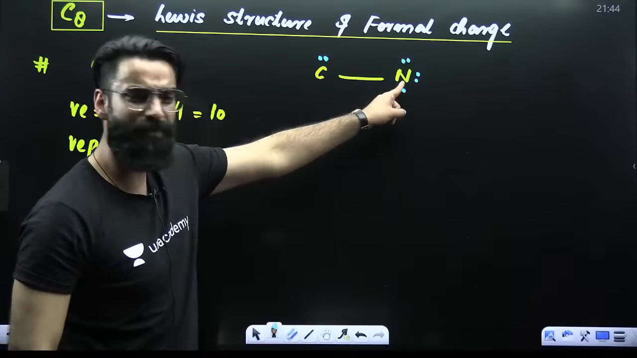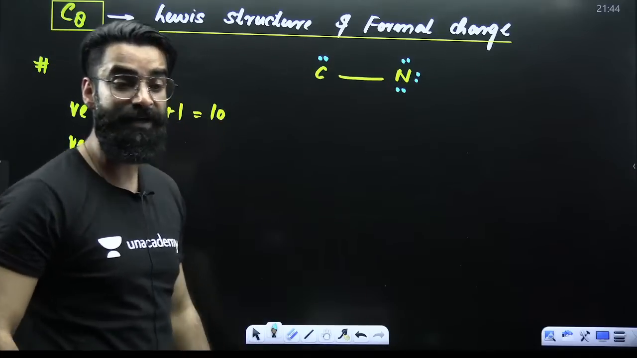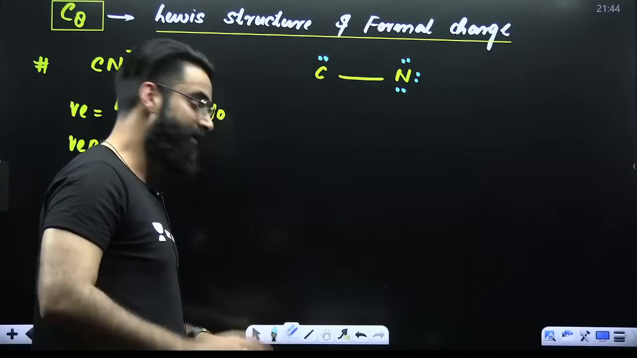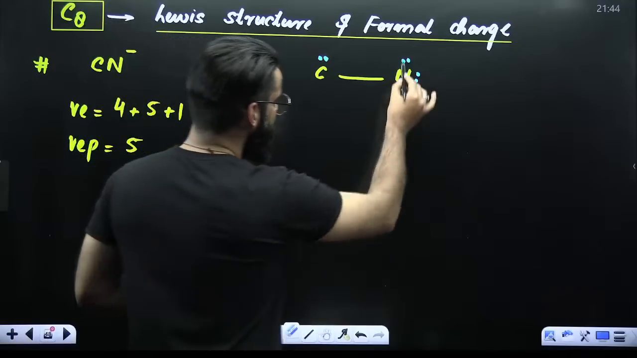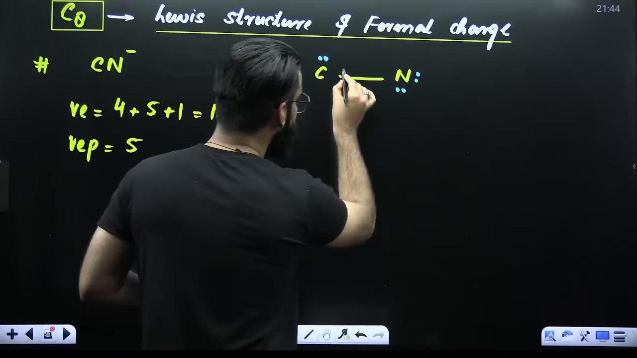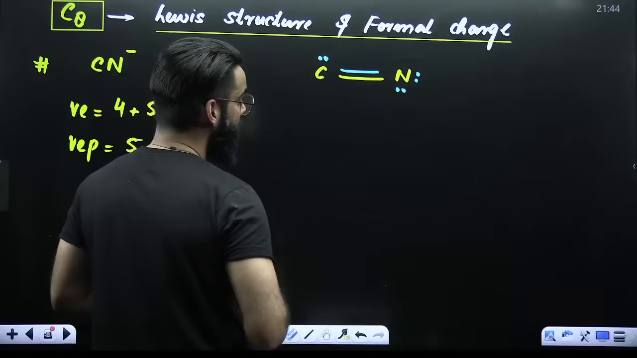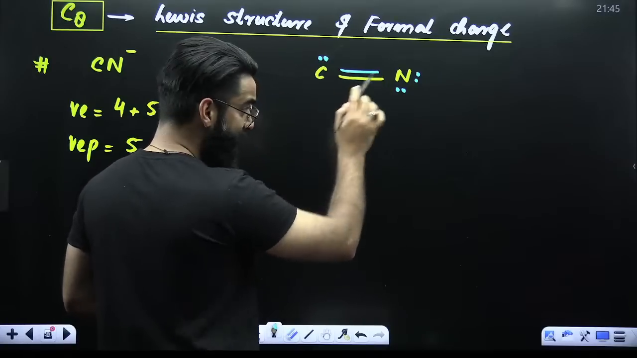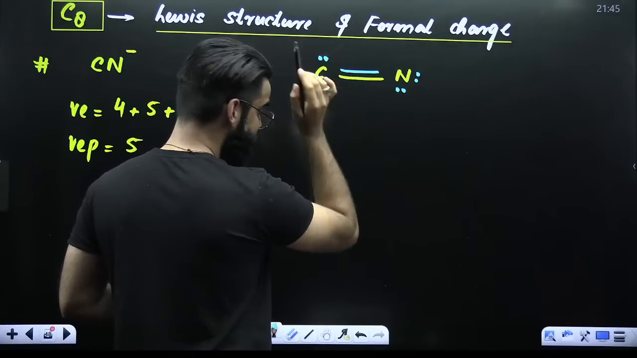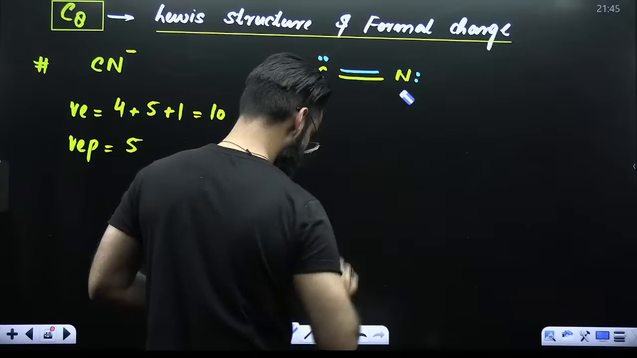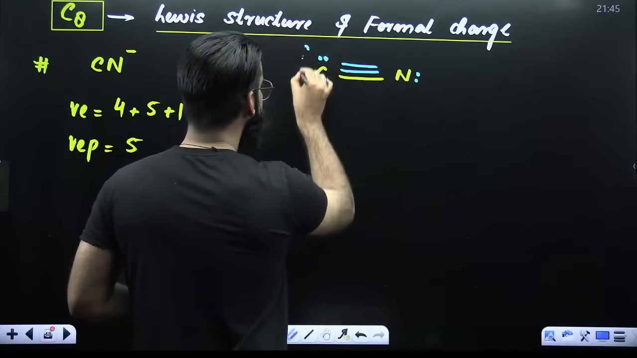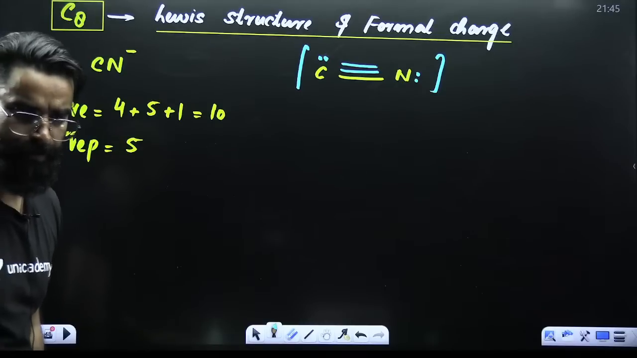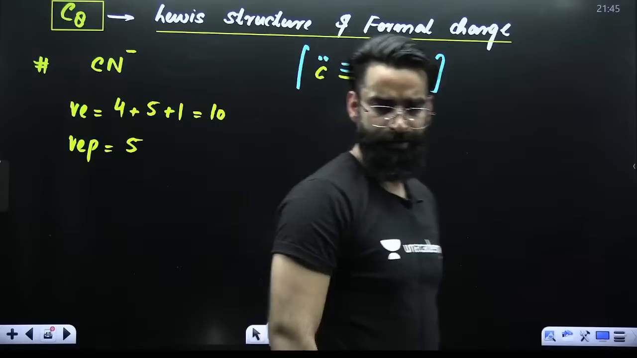But now check. Octet of nitrogen is complete. But is the octet of carbon complete? No. Octet of carbon is not complete. So try filling the octet of carbon. Say, remove the lone pair from here. Put a bond. Okay. Octet of nitrogen is still complete. 1, 2, 3, 4, 5, 6, 7, 8. But carbon, 2, 4, and 6. No. Remove one more and put a bond. So this is your Lewis dot structure.